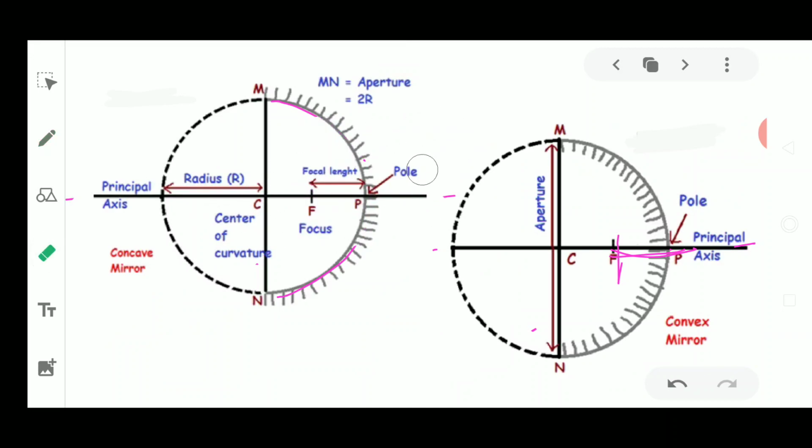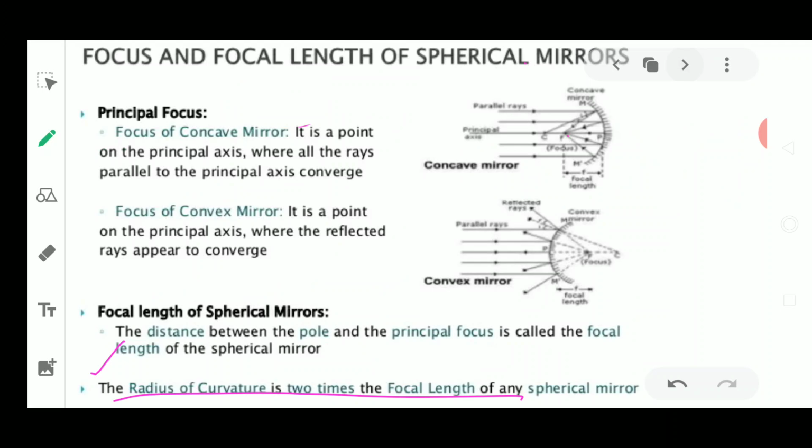So this is always double of the focal length. Okay, so this radius of curvature is always double the focal length. This is saying the radius of curvature is 2 times the focal length.